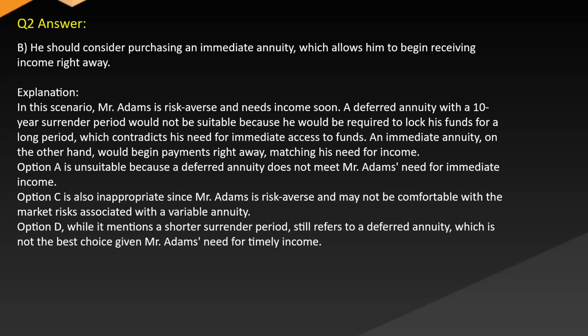Option A is unsuitable because a deferred annuity does not meet Mr. Adams' need for immediate income. Option C is also inappropriate since Mr. Adams is risk-averse and may not be comfortable with the market risks associated with a variable annuity. Option D, while it mentions a shorter surrender period, still refers to a deferred annuity, which is not the best choice given Mr. Adams' need for timely income.